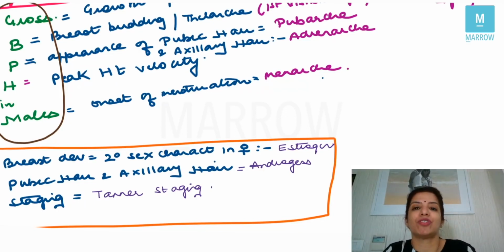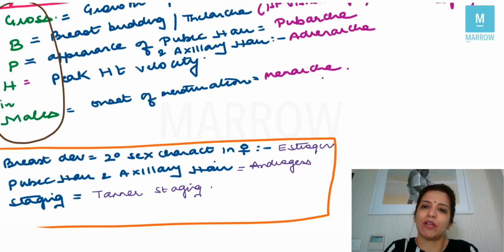And if they say secondary sexual characteristic is absent, that means breast development is absent. Now, for pubic hair and axillary hair, the hormone which is responsible in females also is androgens. For breast development, it was estrogen, and for pubic hair and axillary hair, it is androgens. Staging for breast and pubic hair was given by Tanner, and that is called Tanner staging, right?